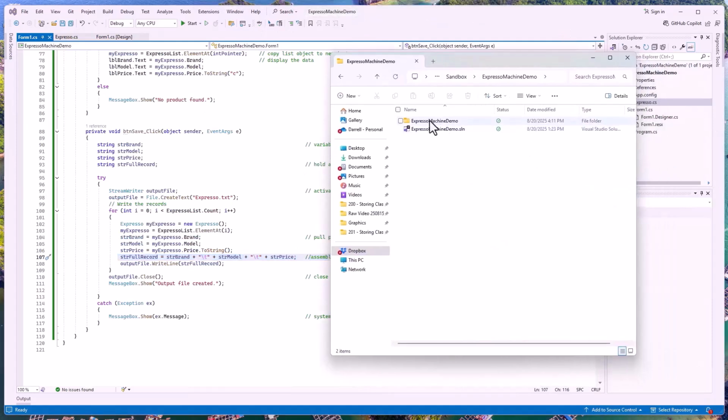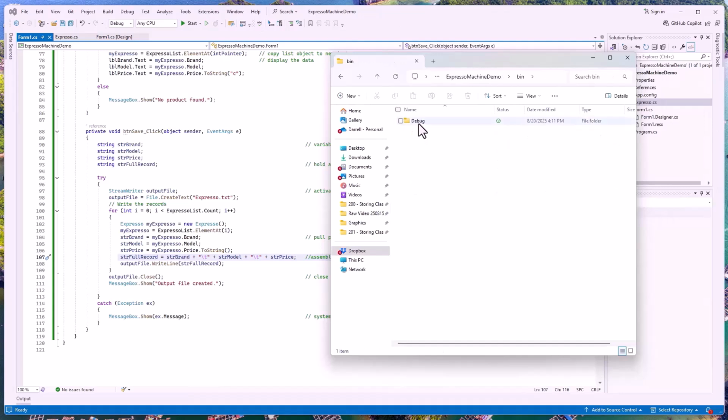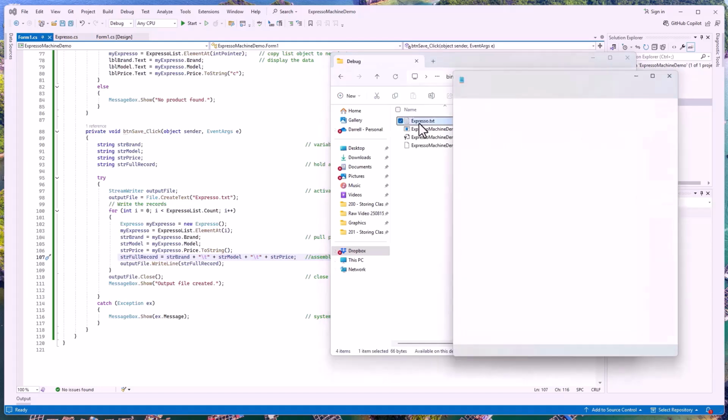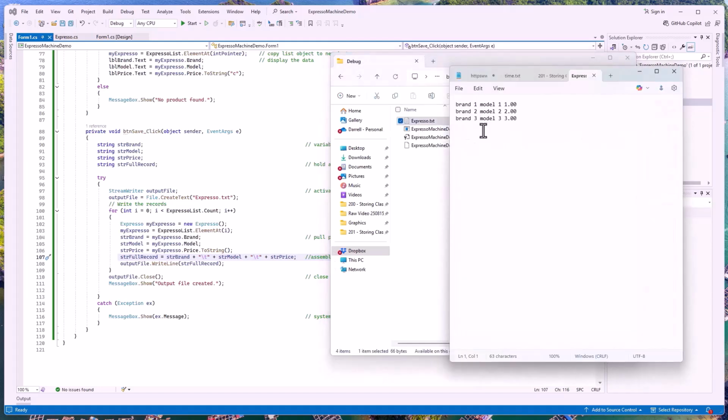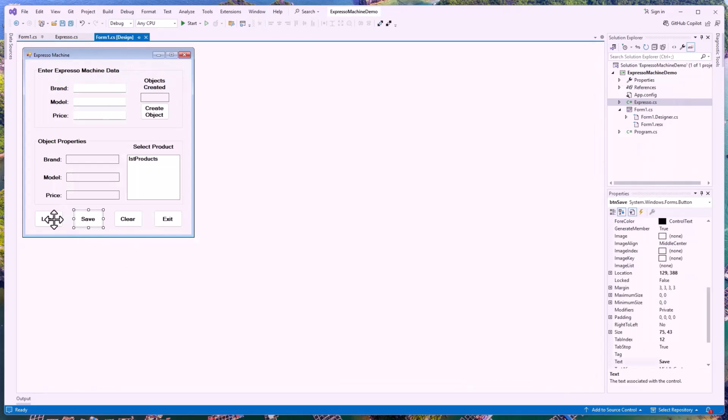We'll go into the demo, go into the bin folder, into the debug folder, and there's our espresso text. Click on it, and there's our 3 pieces, tab delimited. Brand 1, model 1, $1, with tabs in between there, so we could easily bring them into a spreadsheet if we needed to. Next, the load button. Nice to bring this stuff back in.